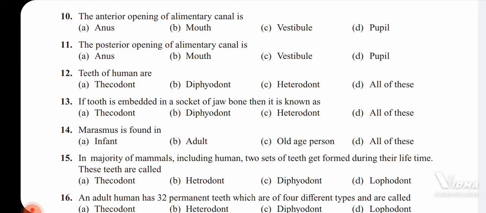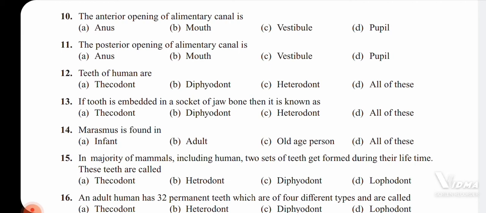So the human teeth are present in the socket of the jawbone, that's why they are called thecodont. Human teeth are diphyodont, which means two sets of teeth are observed during the lifetime of the individual, that is the milk teeth and the permanent teeth. Then the human teeth are also called heterodont because of the different types of teeth.